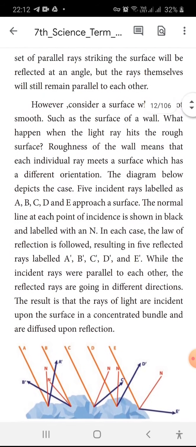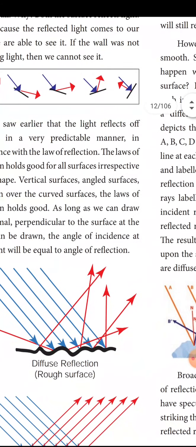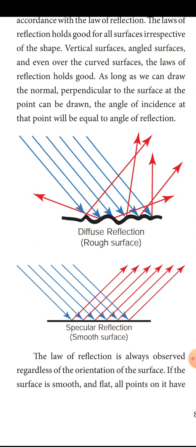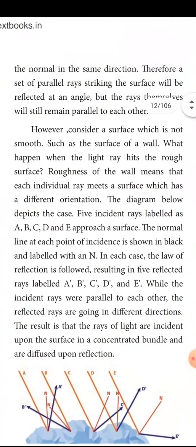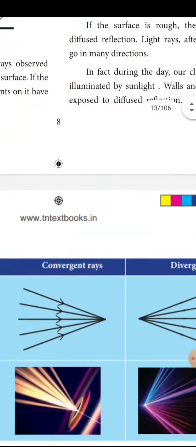If the surface is smooth, see, the law of reflection is always observed. If the surface is smooth, the normal is in the same direction and the reflection will be in a smooth way. This is called smooth reflection.